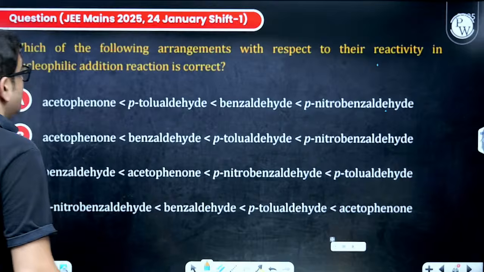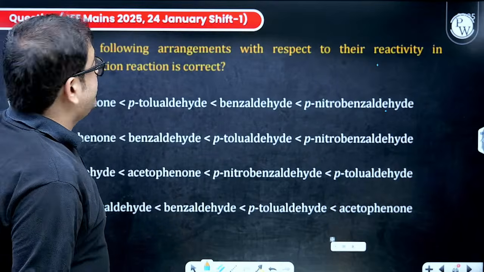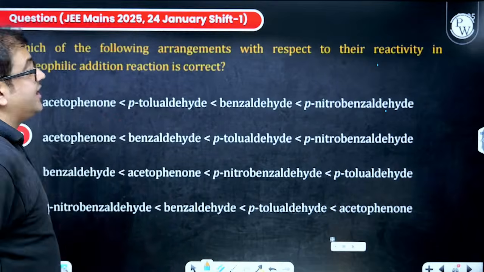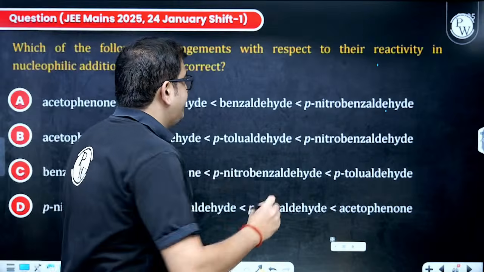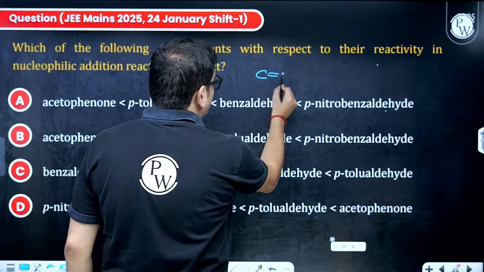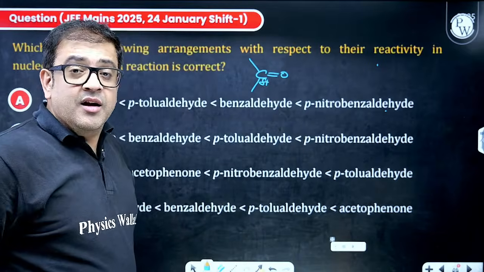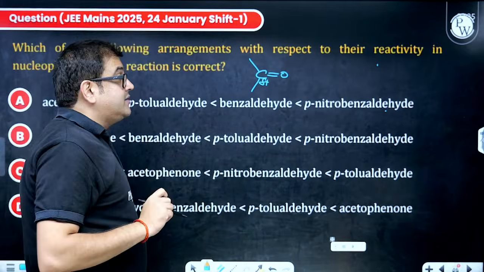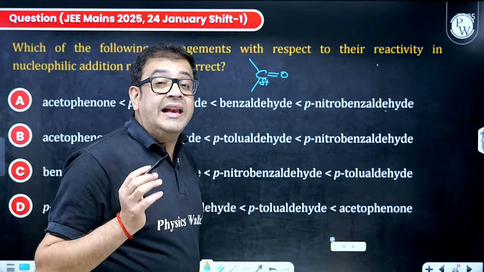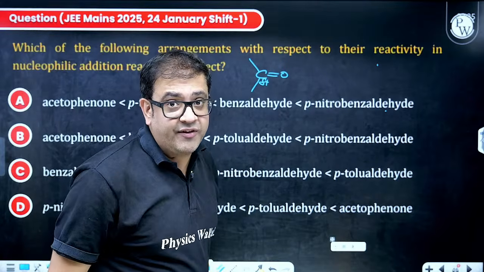describe this. Which of the following arrangements with respect to reactivity in nucleophilic addition is correct? Now, beta, the logic is, if I have a carbonyl group, then this carbon is obviously positive. The first factor which decides the reactivity is the electronic factor.